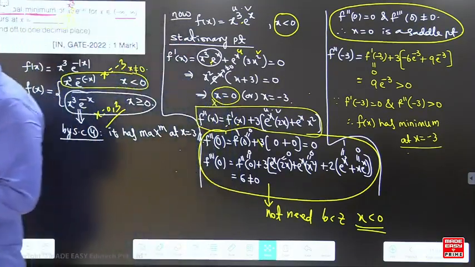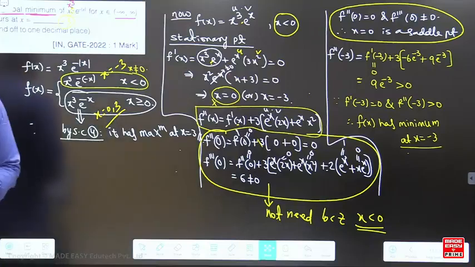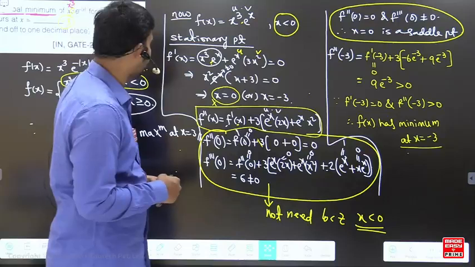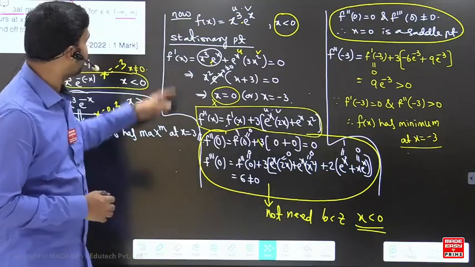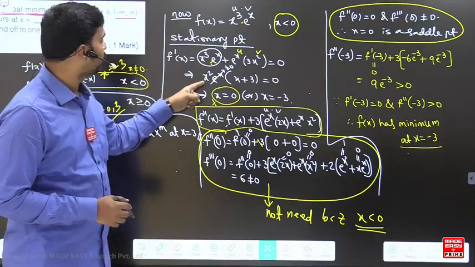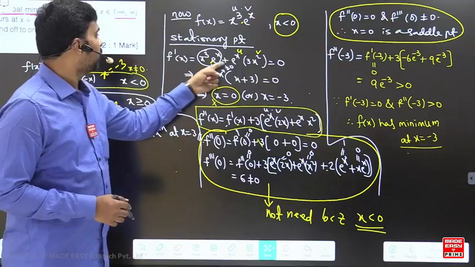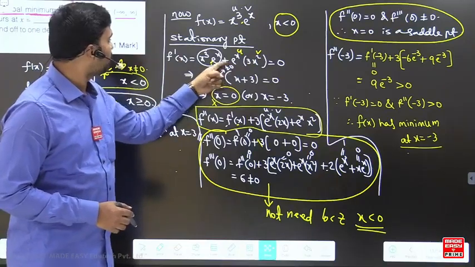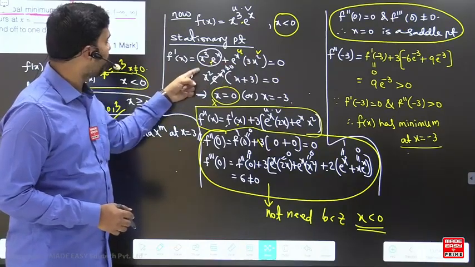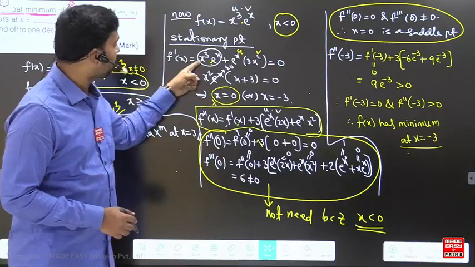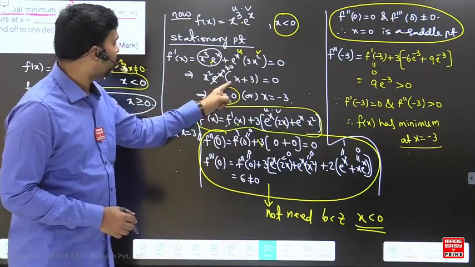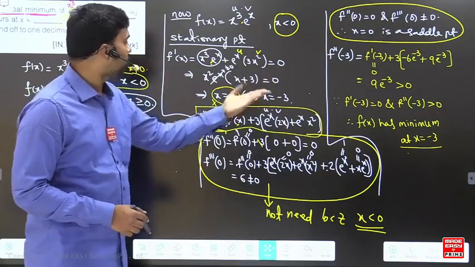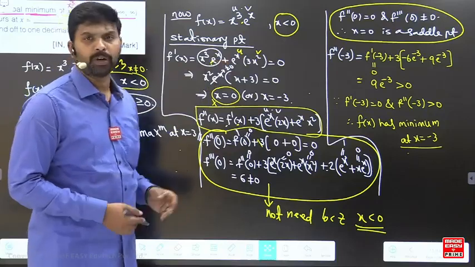Okay, chalo. Sir, in stationary point, second line how? My God. Here x square is taken common beta, e power x is taken common beta. So here x will be left and here 3 will be left. So x plus 3 into the rest is equal to 0. Just taking the things common.